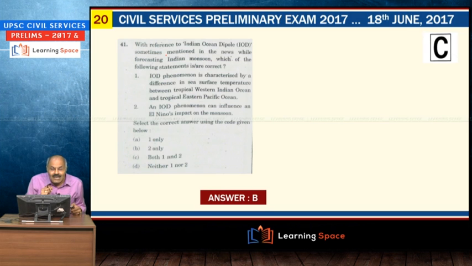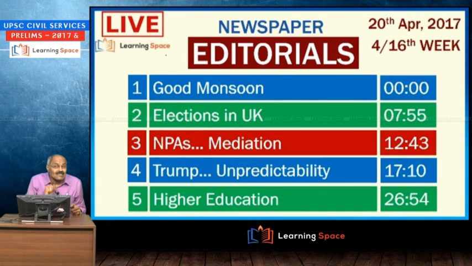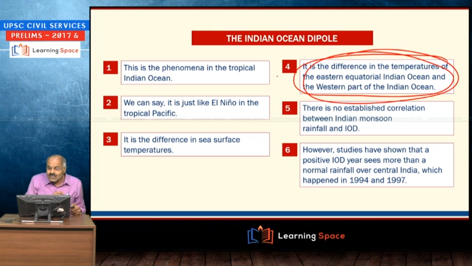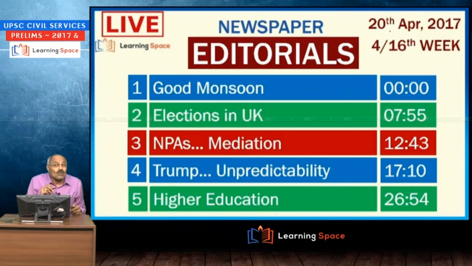Next question is Indian Ocean Dipole. I explained this in the editorials, 4 by 16th week. Here we clearly explained: it is the difference in the temperatures of the eastern equatorial Indian Ocean and the western part of the Indian Ocean. This is the point about the Indian Ocean Dipole.